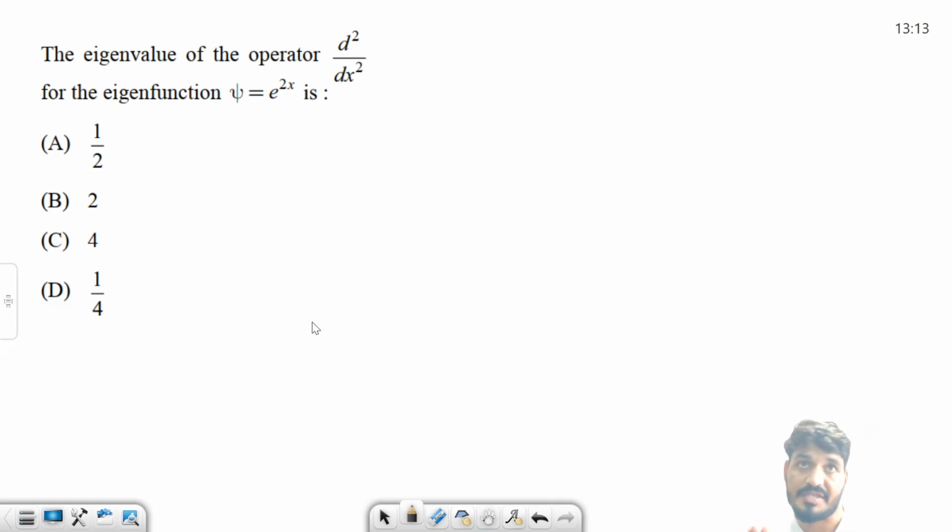Again, this is a very interesting question. Eigen value of this operator on eigen function. आपको operator given है, the function is given to us. We have to find out the eigen value. Now, what is the condition to find out the eigen value if operator is given to us? We already know if A is any operator, and if you apply it on any random function, which is not the eigen function, you will get this kind of thing, A phi.